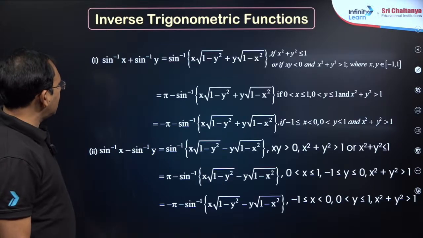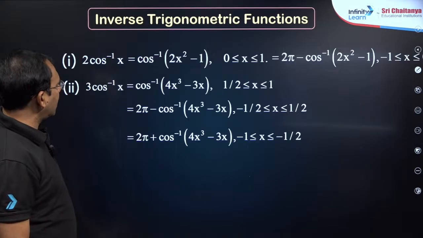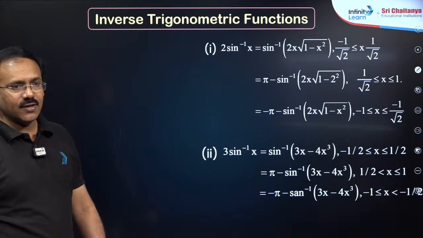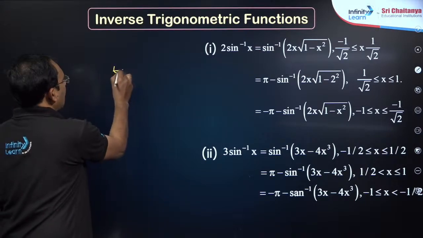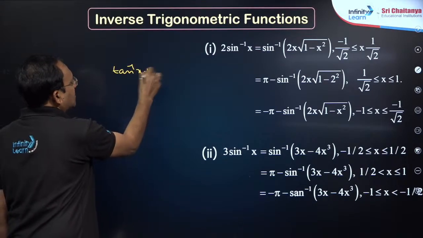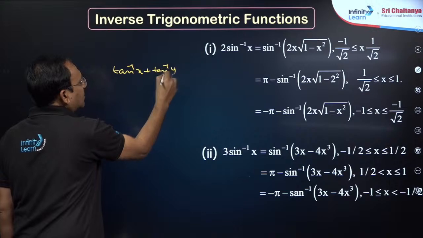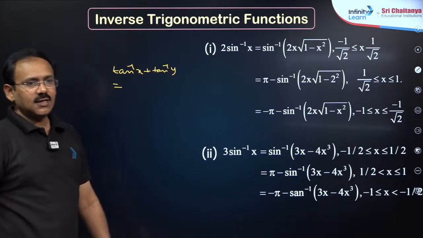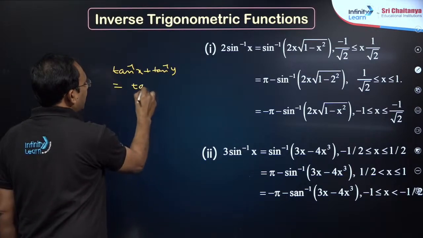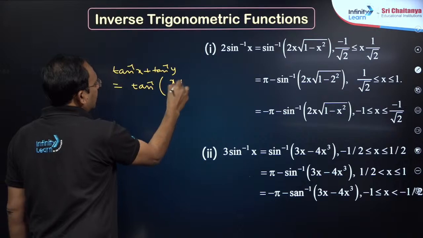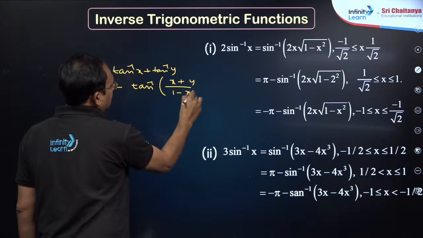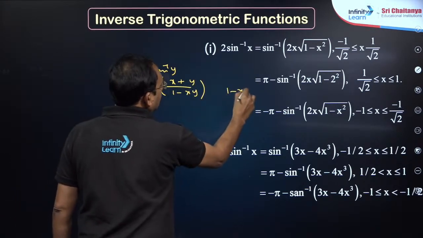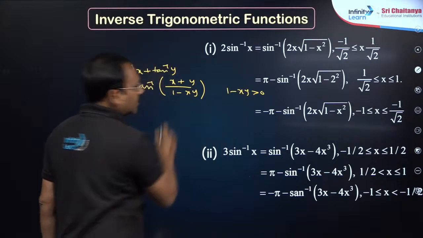Next, you see, these formulae seem to be hectic. I will try to give some basic version here. So first, tan inverse x plus tan inverse y, my dear friends. Try to remember the formula like this. You just write the basic formula, tan inverse of x plus y by 1 minus xy. Basic formula. After writing, you check the denominator.